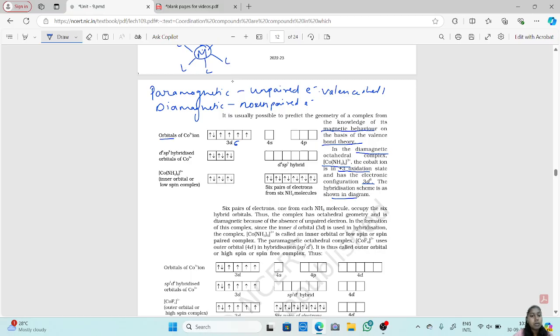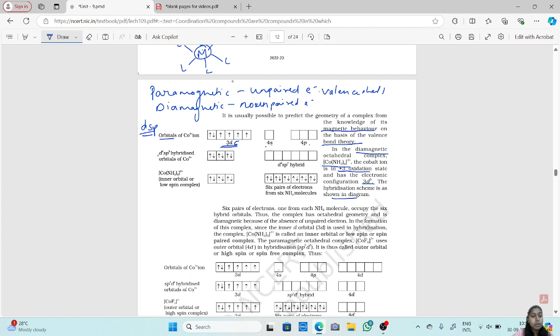Now it gives you a d2sp3 hybridization because here 3d is involved. The d orbital is first, no? Since the d orbital is first, we will follow the d2sp3 hybridization. Now in this case, we get 3d, 4s, 4p.